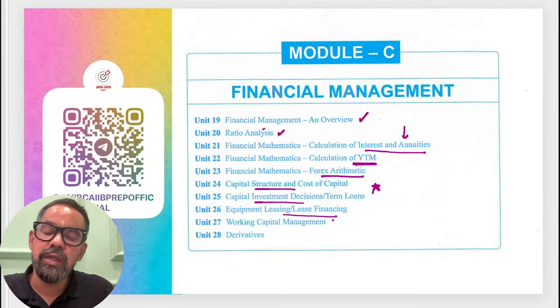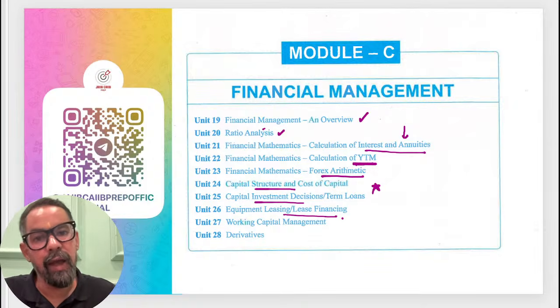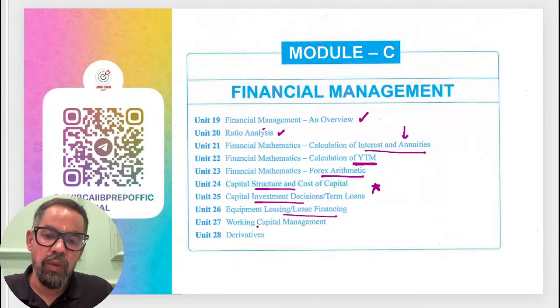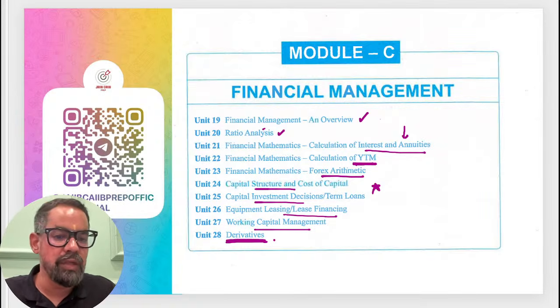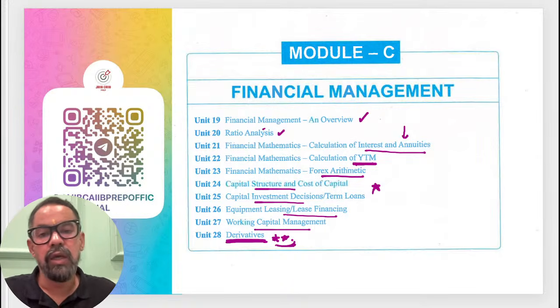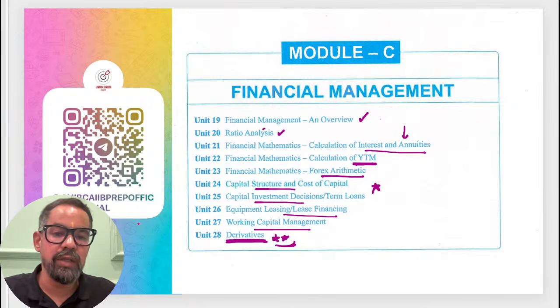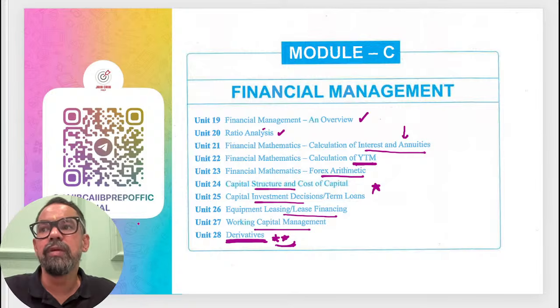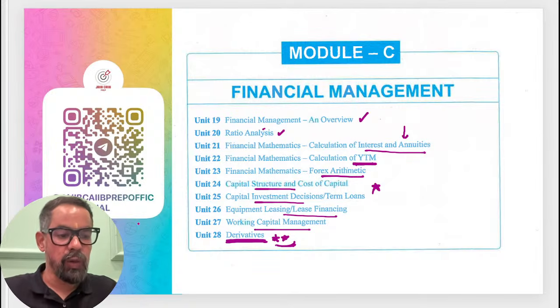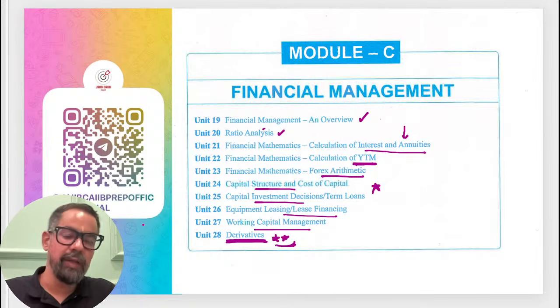Leasing or lease finance, they also ask in I and IFS. Again, you can expect a 2 marks question, easy. Working capital is another one. Derivatives. Is there any question in derivatives in your I and IFS? Again, you can expect some sort of repetition around the type of derivatives or the different types of derivatives, and mostly the emerging one, right? So that is something which generally comes under this particular one.